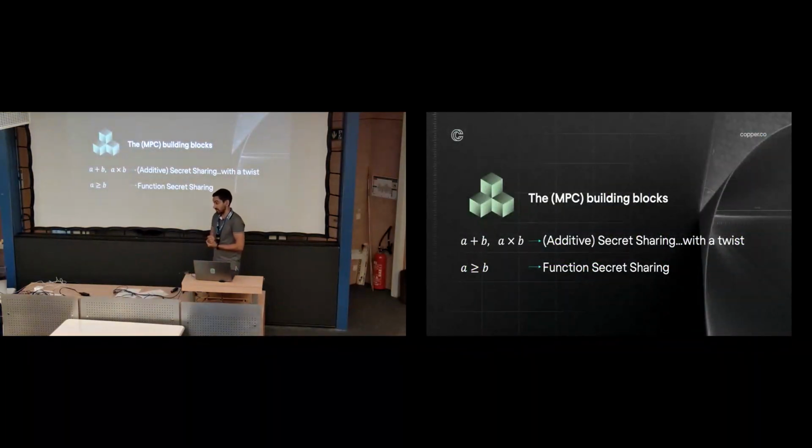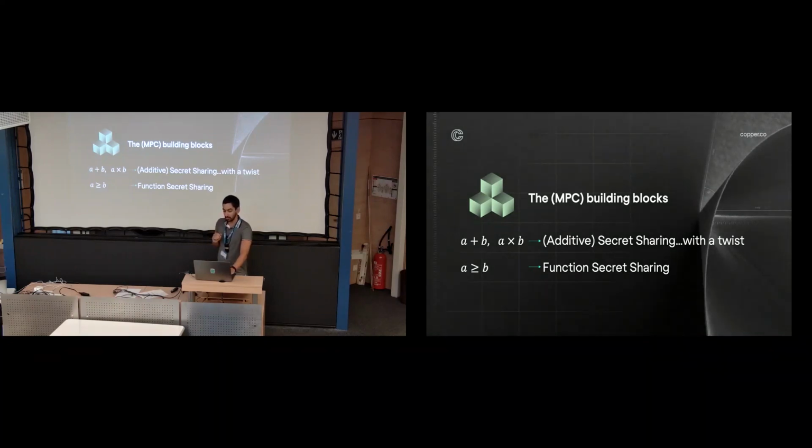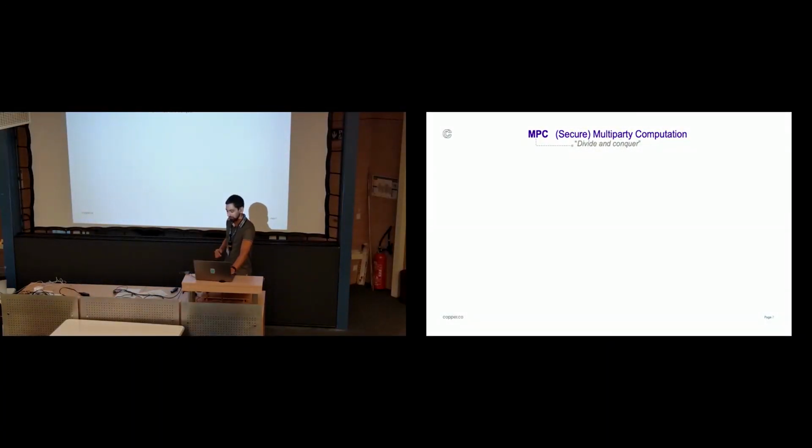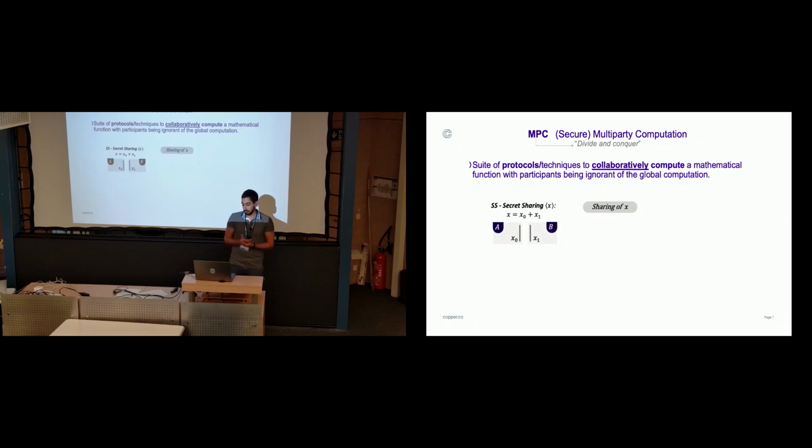How do we achieve this? We're using two building blocks. We're in MPC, first of all, so we're using MPC-based building blocks. The two building blocks that we use are additive secret sharing for additions and multiplications, and we'll be using function secret sharing for the nonlinear operation, that is the comparison. The additive secret sharing, though, will have a small twist to it. We've already introduced MPC widely in this conference, so there's no need to go beyond that, but it's just a collaborative computation of whatever mathematical function we feel like, with the idea of divide and conquer.